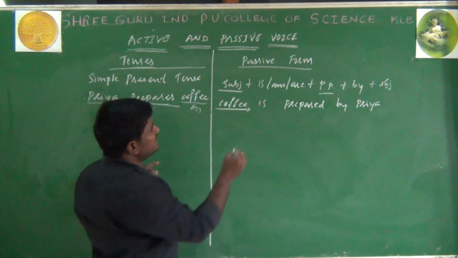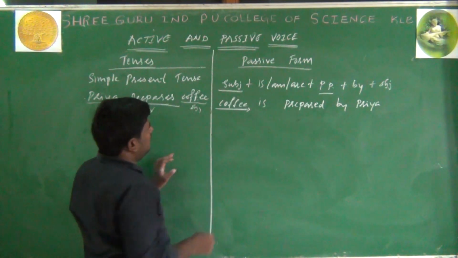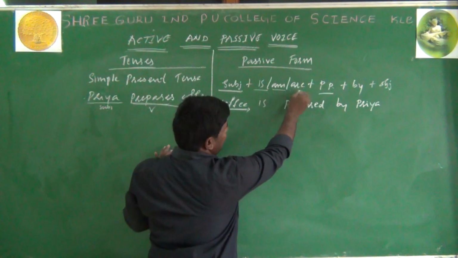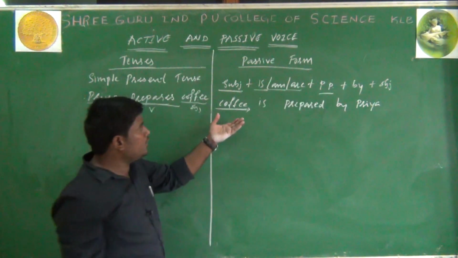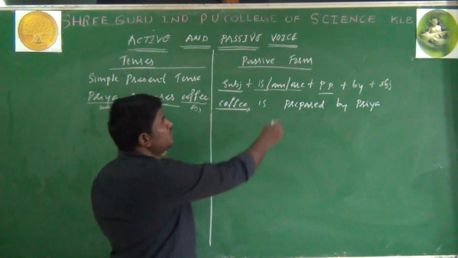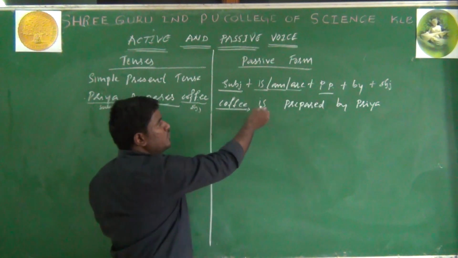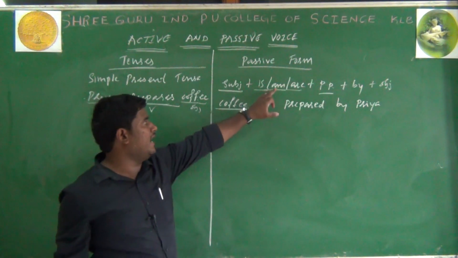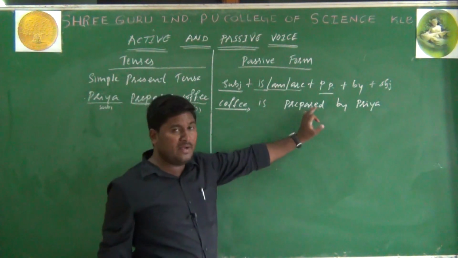So what are the changes that happened here? The object has come in the place of the subject. We have used is, am, are. Any one of these you should use according to the subject. If it is plural you should use are. If it is singular you should use is. If it is first person singular you can use am. Coffee is prepared by Priya.